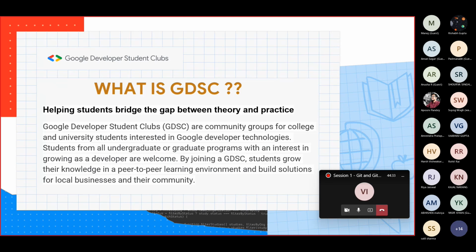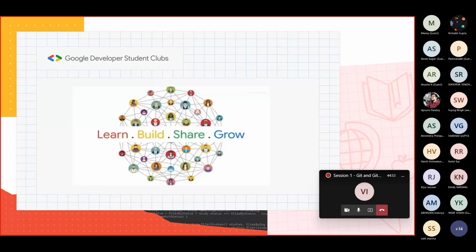So first of all, what is GDSC? GDSC is a Google Developer Student Club, which is created by students only, for each and every student, and we help bridge the gap between theory and practice. So our motto is learn, build, share, and grow.